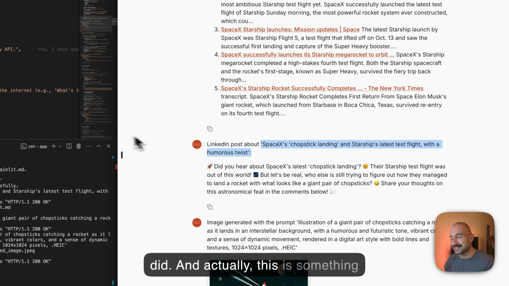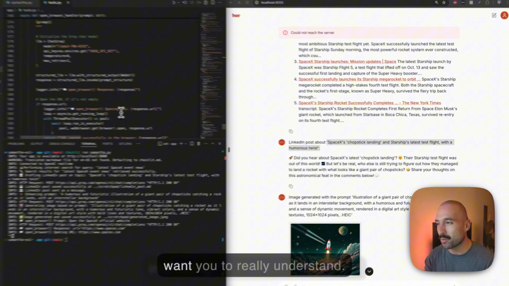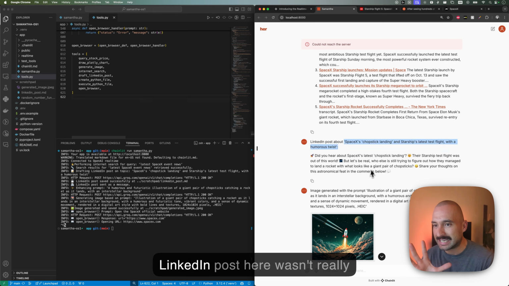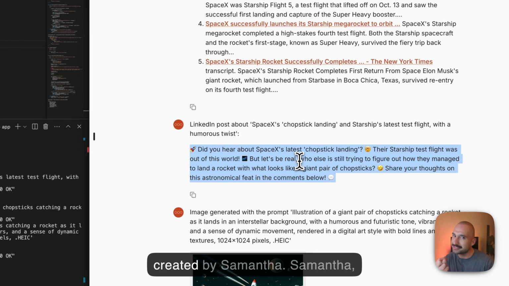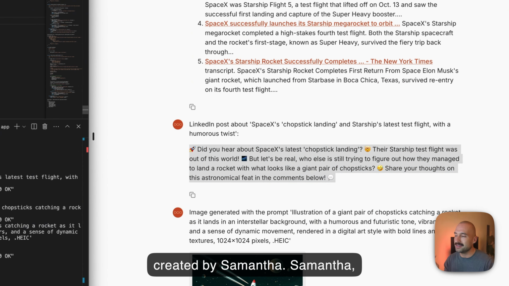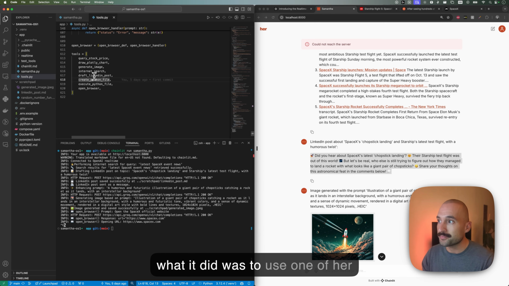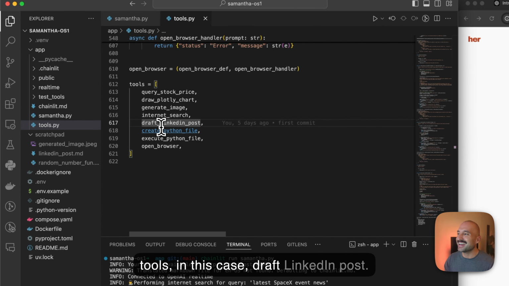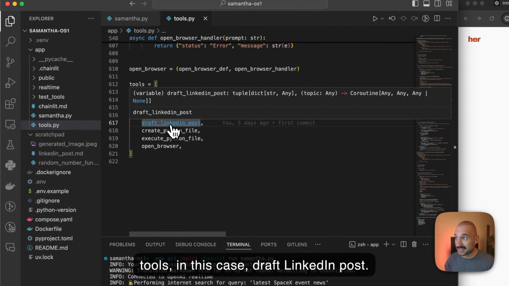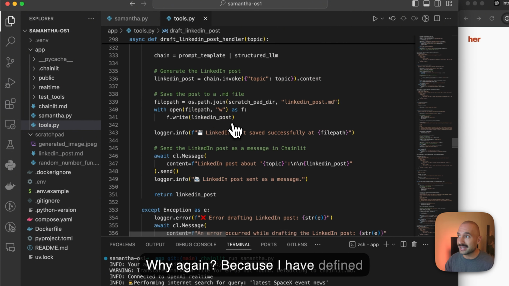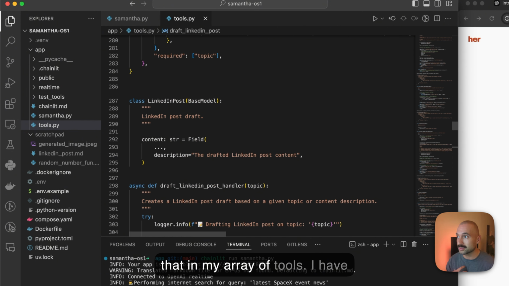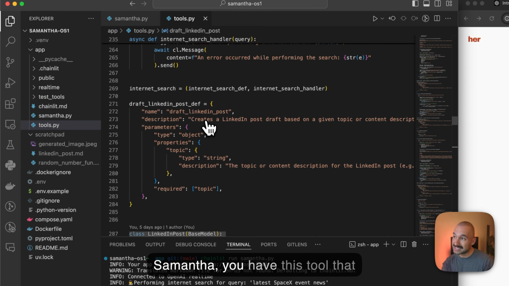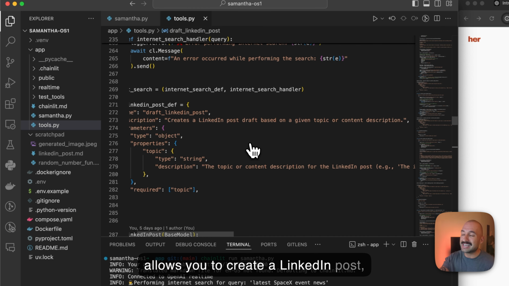So that's what Samantha did. And actually, this is something interesting that I want you to really understand. The LinkedIn post here wasn't really created by Samantha. What she did was to use one of her tools, in this case, draft LinkedIn post. Why? Again, because I have defined that in my array of tools. I have mentioned to Samantha, hey Samantha, you have this tool that allows you to create a LinkedIn post, right?